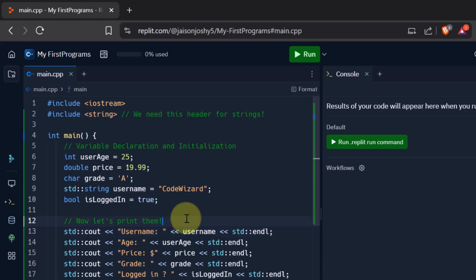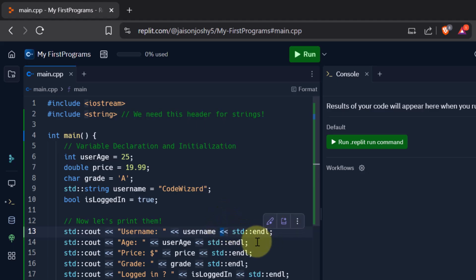Now let's see the structure of this. std::cout, then we have these angle brackets, and here I am writing "username:" within double quotes, which is the thing I want to print on the screen. Now after this I want to print a variable, which is username. So when I want to print a variable, I again have to use these angle brackets, and print the username which will come from this variable.